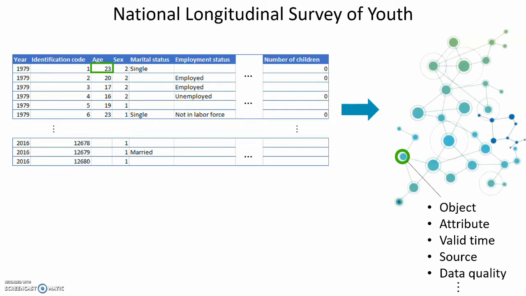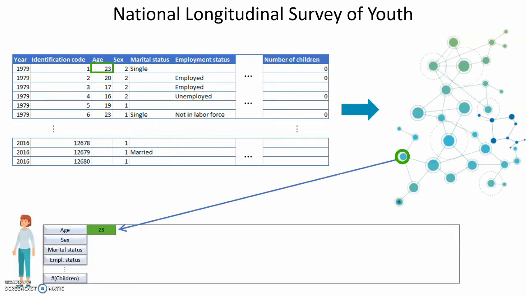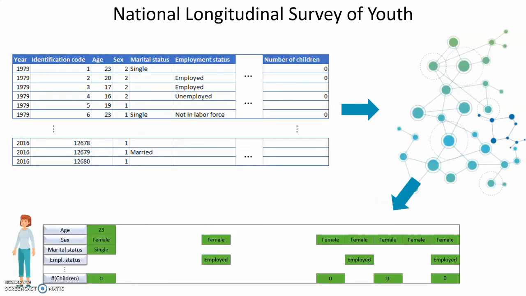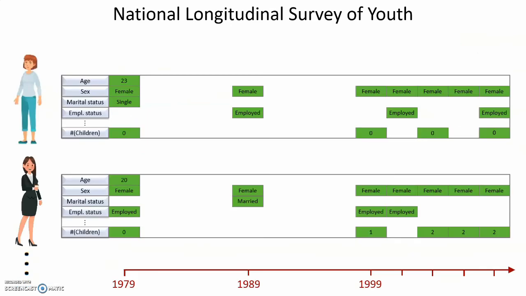This knowledge allows us to draw individual data points from the knowledge base and combine them to a timeline. We let Tree of Knowledge automatically create these timelines for the women that participated in the National Longitudinal Survey. We know their state in 1979 from the first survey, and from the other surveys we know their states in later years.